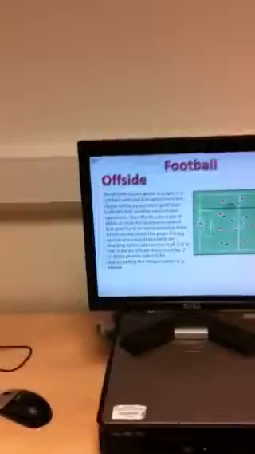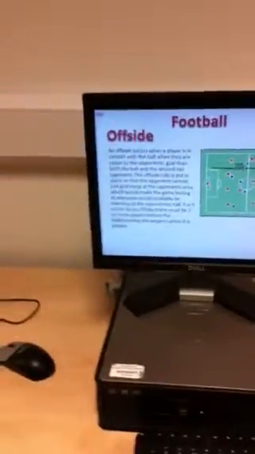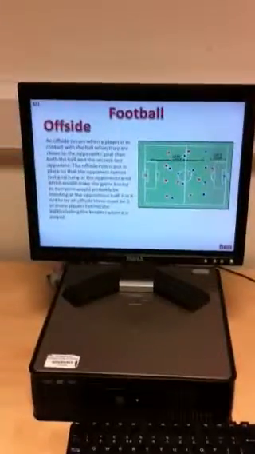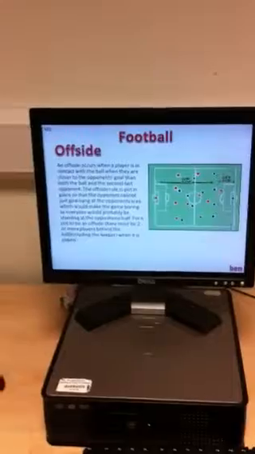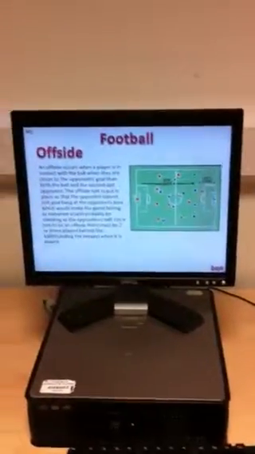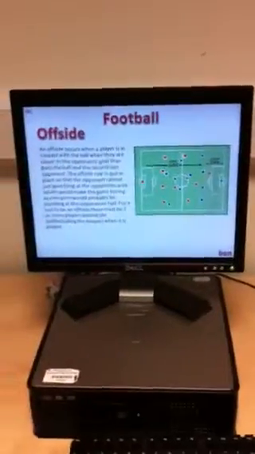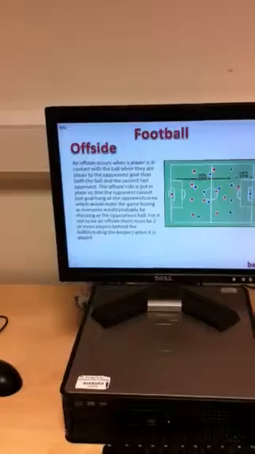Offside in football. An offside occurs when the player is in contact with the ball when they are closer to the opponent's goal than both the ball and the second last opponent. The offside rule is put in place so that players cannot just wait at the opponent's goal line, which would make the game boring as everyone would probably be standing in the opponent's half. For it not to be an offside, there must be 2 or more players behind the ball, including the keeper, when it is played.